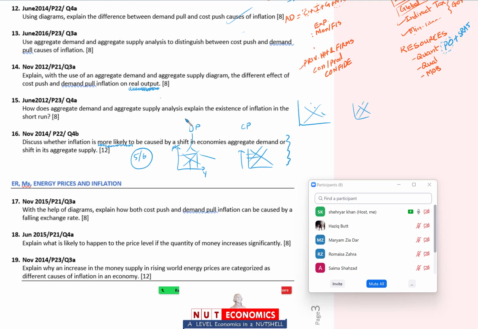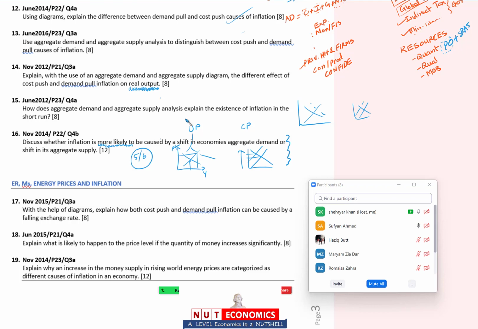Theoretically, as we have been showing, both changes in aggregate demand as well as changes in aggregate supply can be the cause of these short run fluctuations, these business cycles, but actually usually it's the aggregate demand that fluctuates often or more frequently. Which component of aggregate demand is the most volatile? Again I told you that in the class. Out of C, I, G and X, what changes most frequently?